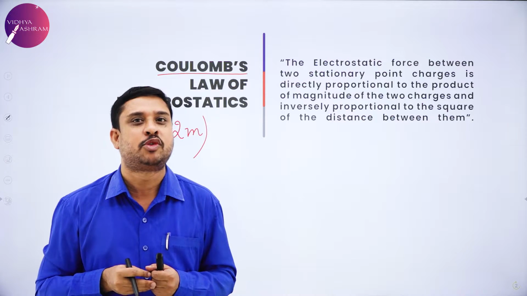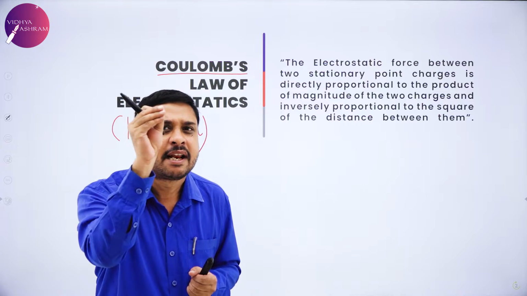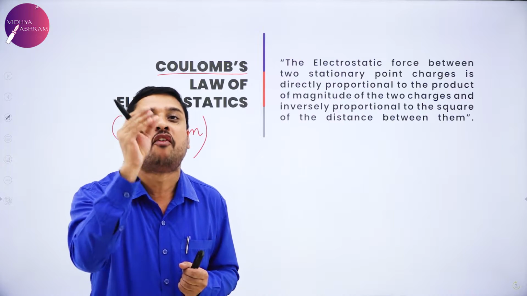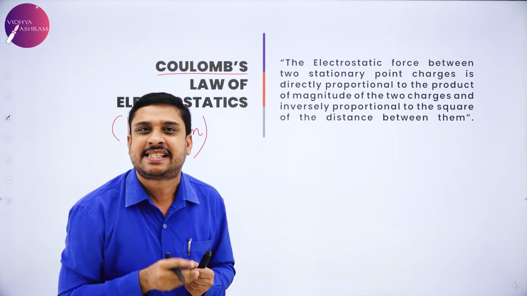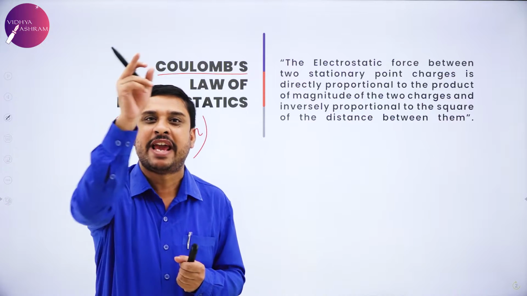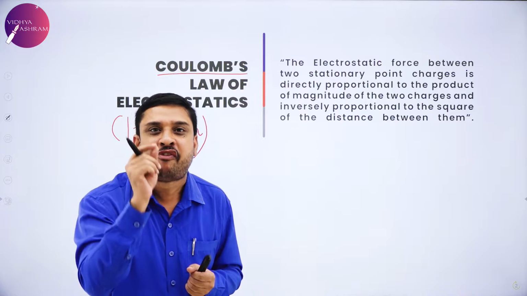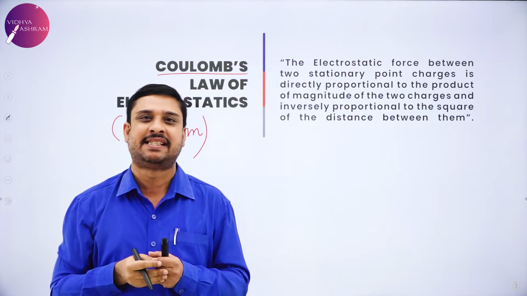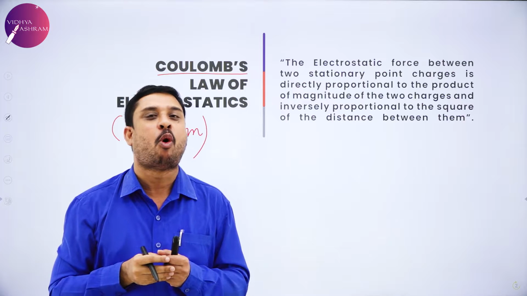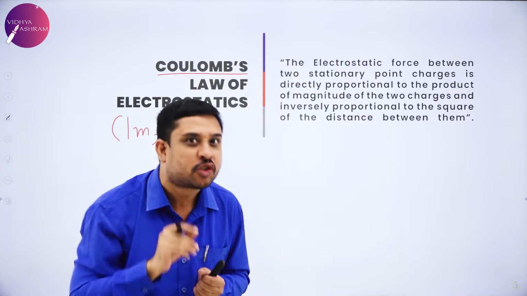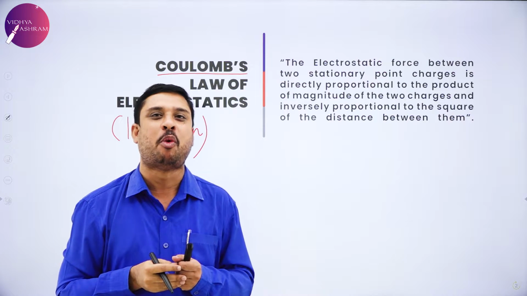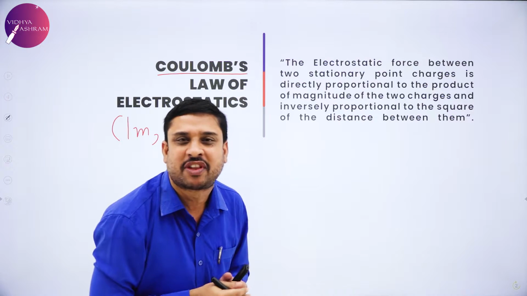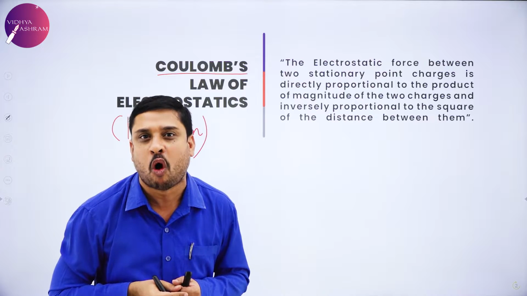To understand Coulomb's law, let us just recall Newton's universal law of gravitation, which we studied in our previous class, where we understood the force of attraction between any two bodies is directly proportional to the product of the mass of those two bodies and inversely proportional to the square of the distance between the two bodies.